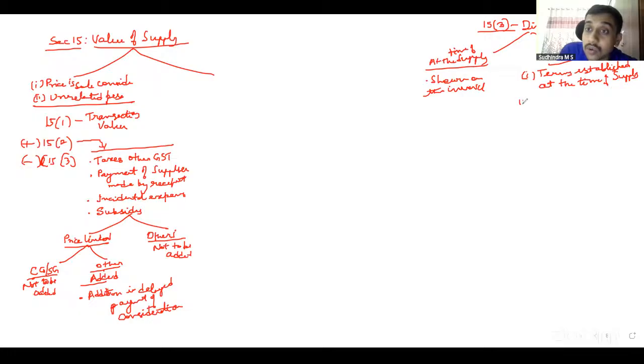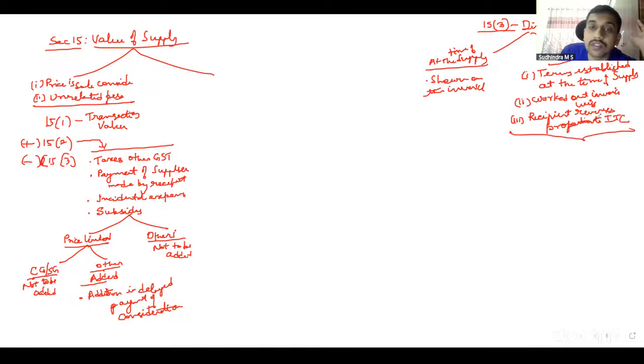Second, such discounts can be worked out invoice-wise. Third, the recipient reverses proportionate ITC. If these things are there, then I will reduce it from the value of supply by issuing a credit note. If not, in case of secondary discounts, I cannot reduce it. In such cases, I will issue a financial or commercial credit note for the purposes of accounts.